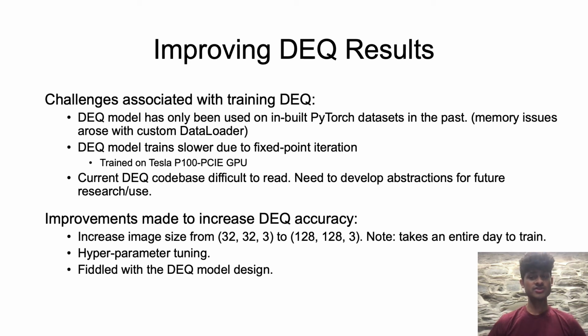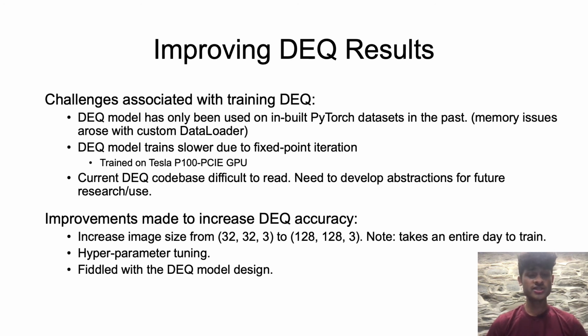So there's a number of challenges I faced with training the DEQ, given that this is a relatively unexplored field. With only a few research groups working on it, the DEQ codebase is quite difficult to parse, and future work could involve developing abstractions to make it easier to use. Furthermore, the DEQ model trains slower due to the fixed point iteration happening, and took hours to train despite a small batch size and also training on a Tesla P100 GPU.